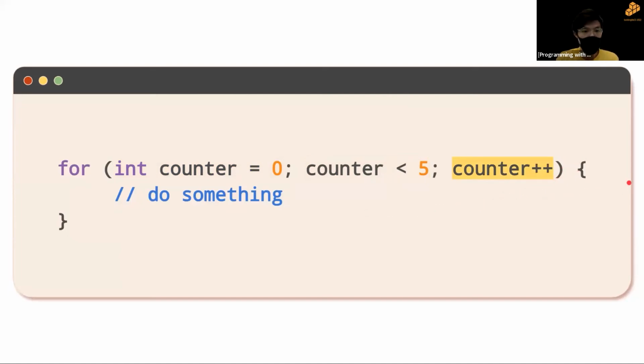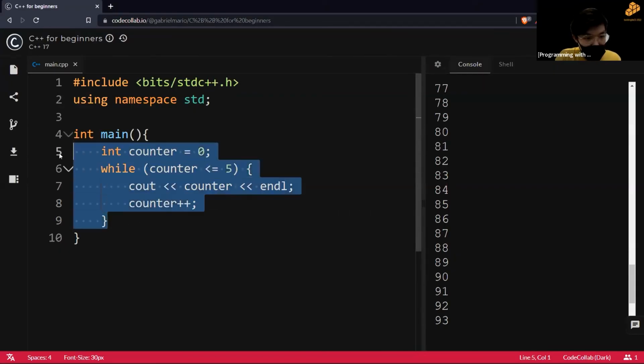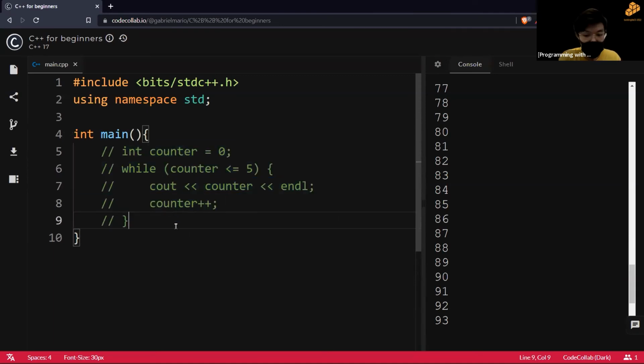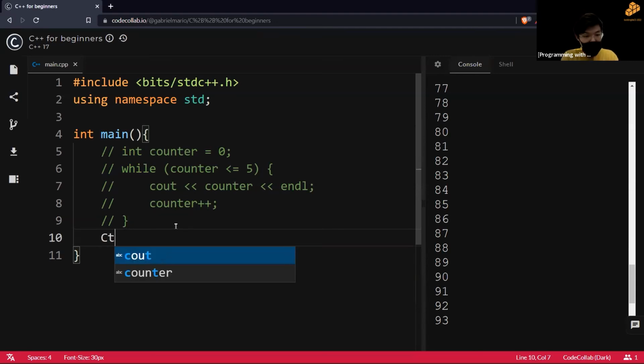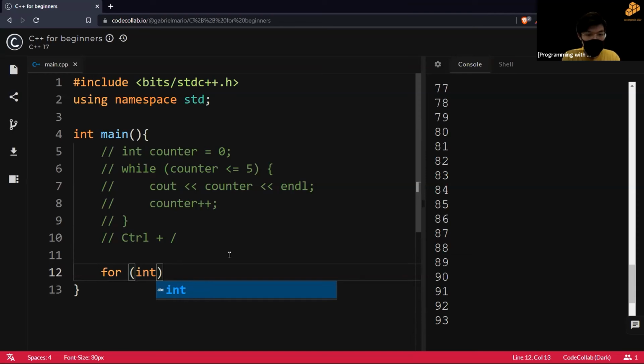And then like all the other things that we learned, everything has to be within a pair of curly brackets, okay? I'm going to do something here, all right? Let's write it down. I won't get rid of this, I'll just comment it. By the way, you can comment large chunks of code just by pressing Ctrl + slash, like that. Okay, so now let's talk about for loops. As you can see, for loops also have a counter.